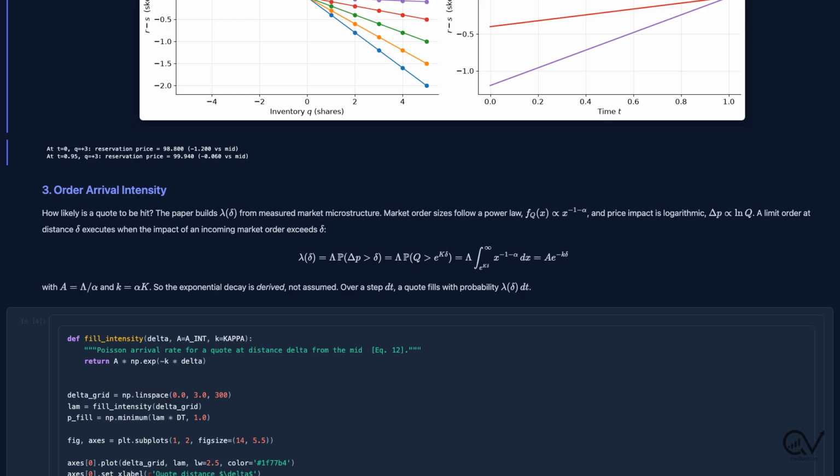Now, your limit order at distance delta gets filled when an incoming market order pushes impact past delta. So, lambda of delta equals capital Lambda times the probability that Q exceeds e to the k delta. Integrate the power law tail, and out drops A times e to the minus k delta. The exponential is derived from data, not assumed.